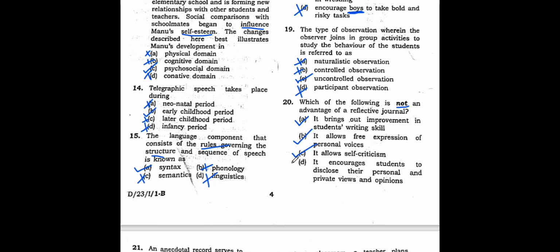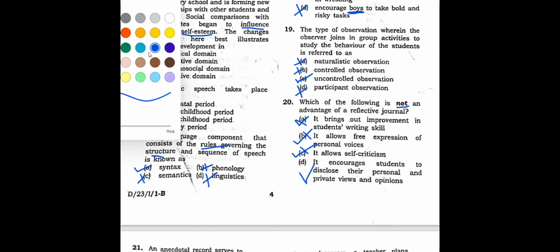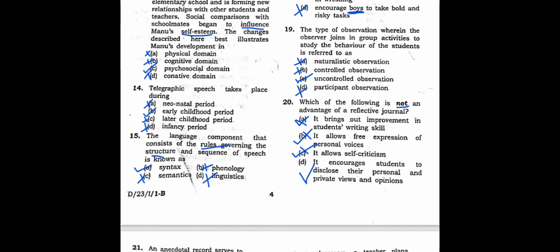So the not an advantage can be this one. This is the wrong answer, means this is the right answer, right? All these are the wrong answers here. This is the right one, option number D, right? Option number D is the right answer here.